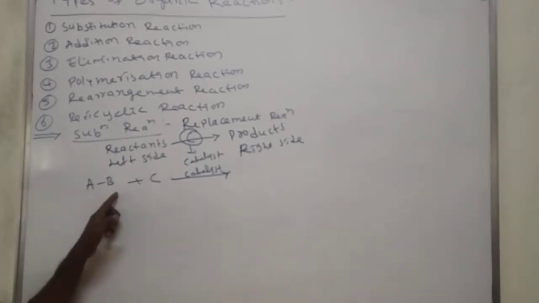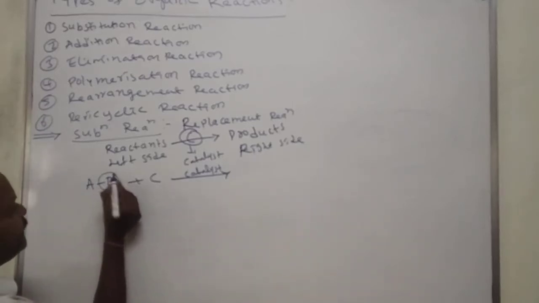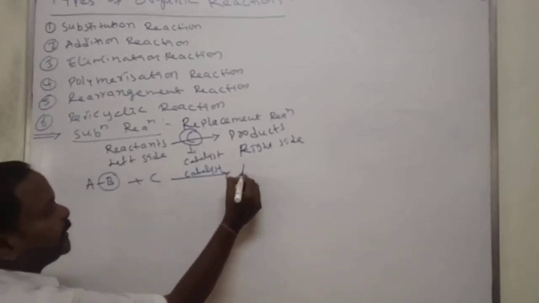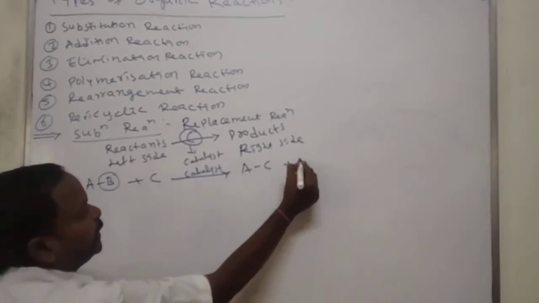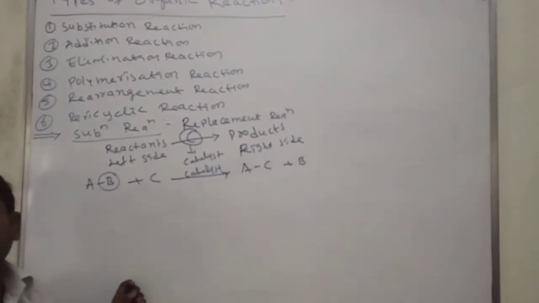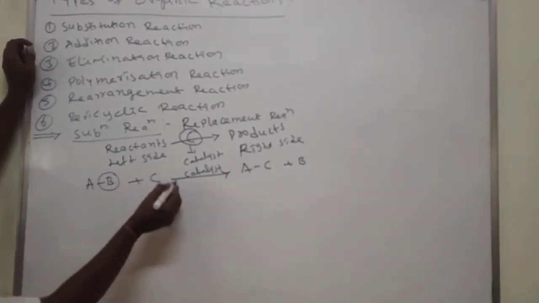Here AB is there. AB reacts with C. What happened? This B is replaced with C. In place of B, here I am writing C, and B is formed. This we call a replacement reaction. This we call a substitution reaction. Substitution reactions.